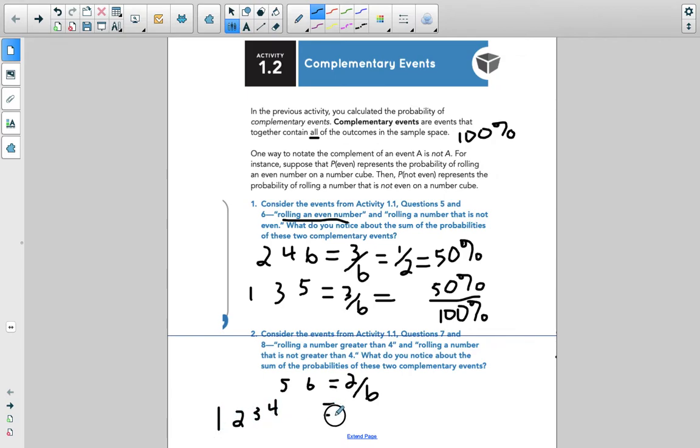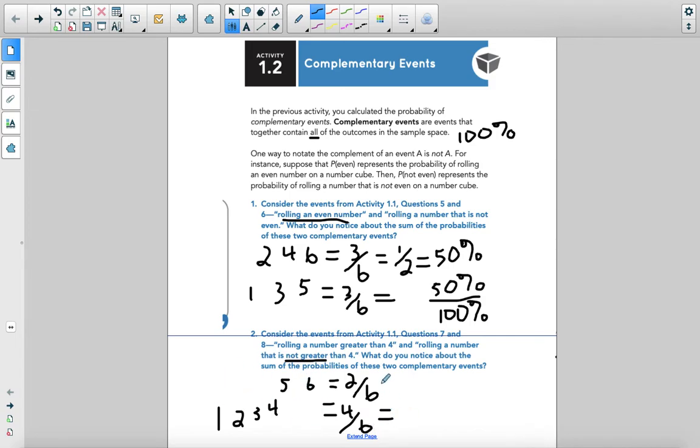And if I add those up, I have a total of 4 possible desired outcomes. So all the ones that are less than or not greater than 4, and those are my complementary events. Some of you might have gotten stuck on this one because it's kind of tricky. It says not greater than 4, and you might think to yourself, oh, that means 3, 2, 1. Well, 4 is also not greater than 4, so we have to include 4. So my total number of possible events is 6.